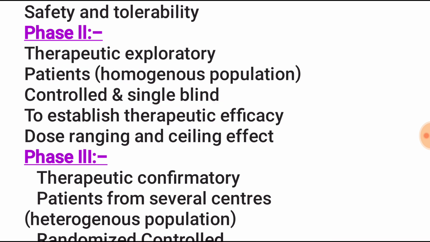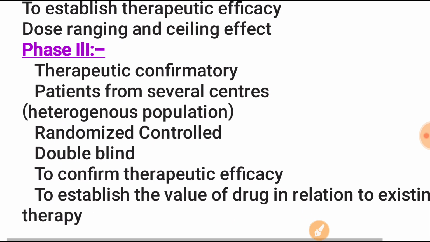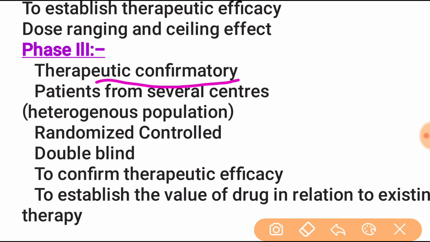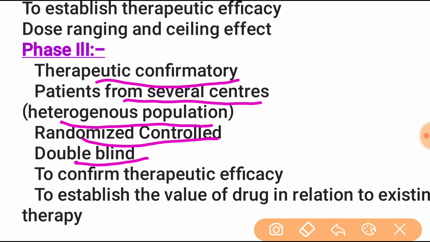The phase 3 trial is the therapeutic confirmatory trial, and patients come from several centers, that means a heterogeneous population. The trial is a randomized controlled trial, and here double blinding is used.